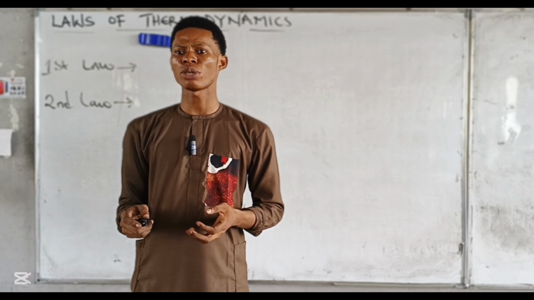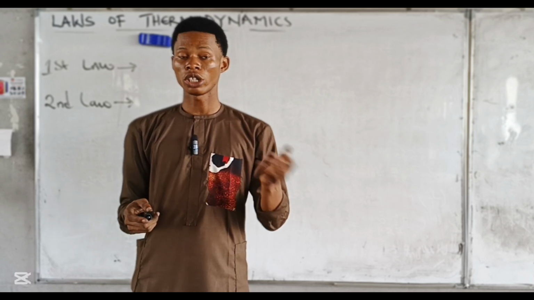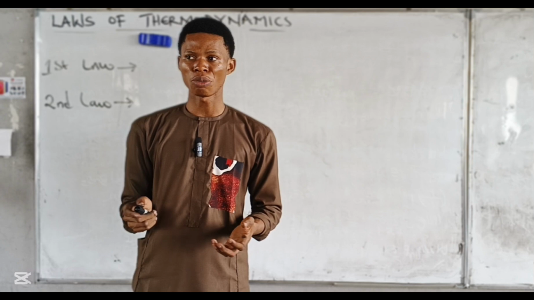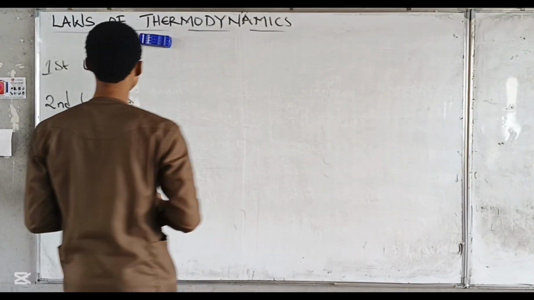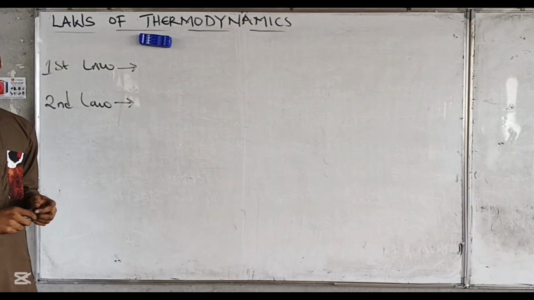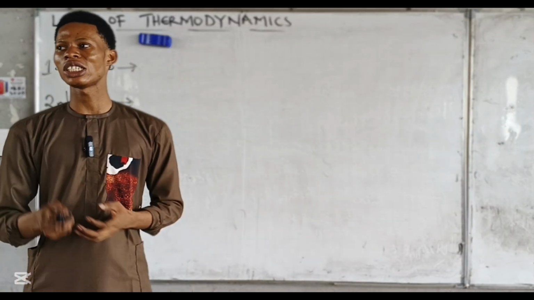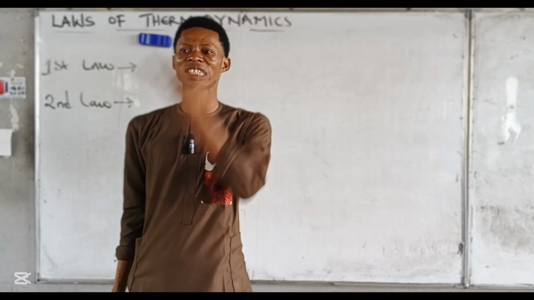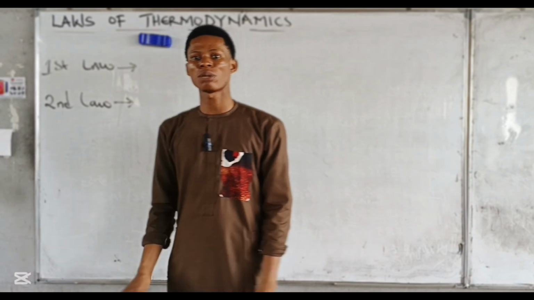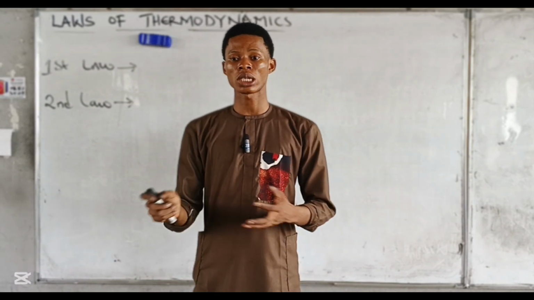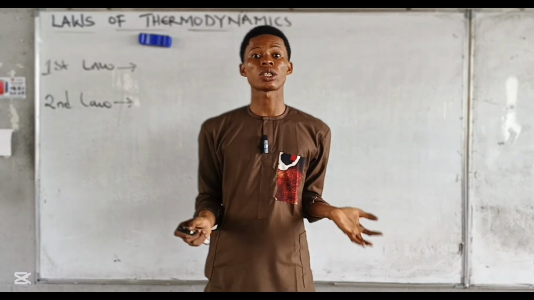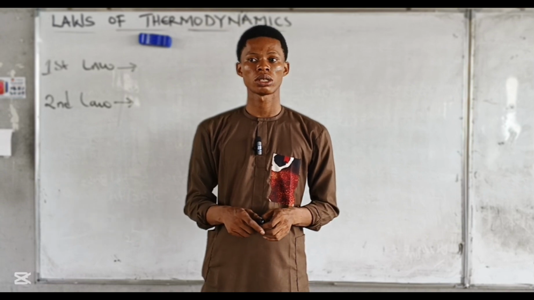When we talk about entropy, entropy is the level of disorderliness, right? Or randomness. Now, for every spontaneous process, entropy is always increasing. The level of disorderliness, the level of randomness is always on the increase. That is the second law of thermodynamics.